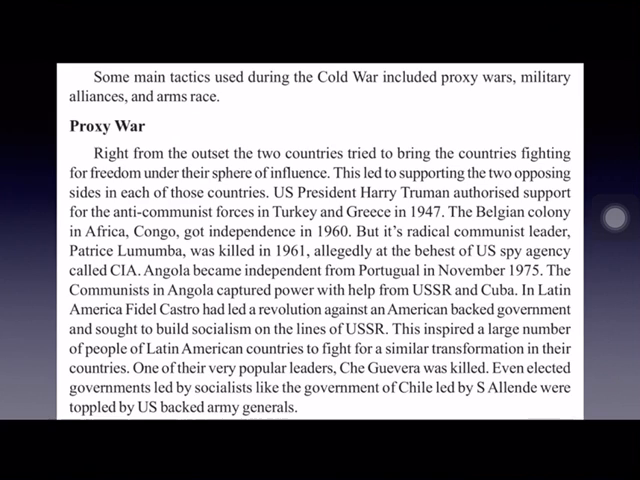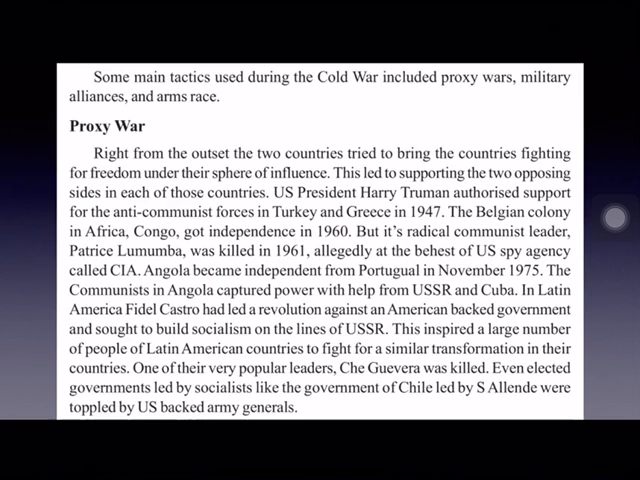Now let us see what happened in this proxy war. The then US President Harry Truman, who was the President of USA at the time of the Second World War, extended his support for the anti-communist forces in Turkey and Greece, because USA is an anti-communist country. It is against communism. The communist country is Russia, and USA is against communism, so it is an anti-communist country. Because of that, USA extended support to anti-communist forces in Turkey and Greece in 1947.